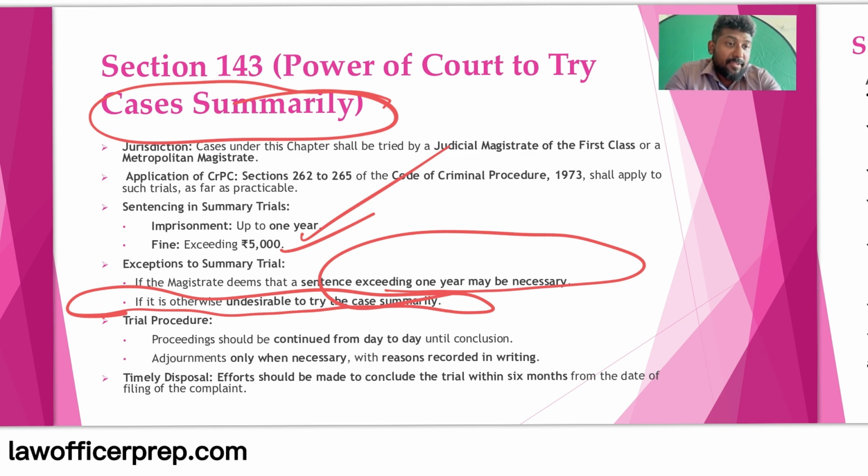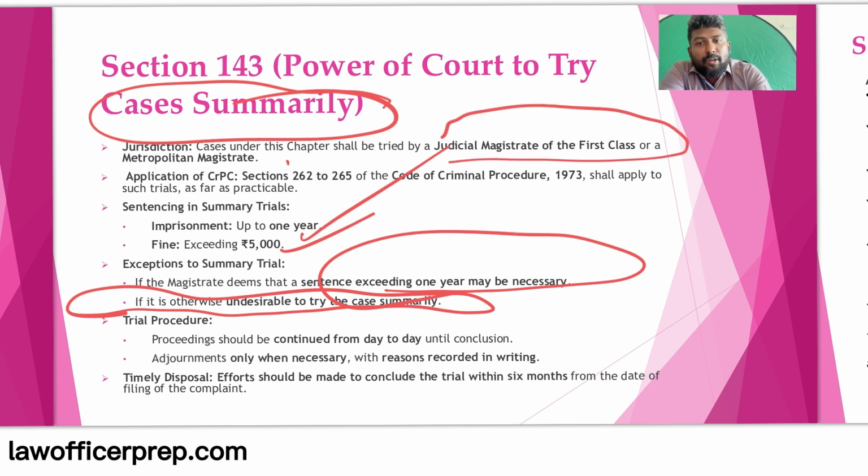So, in case the check is for 1 crore or something like that, then usually it won't be tried summarily. It will go through the normal trial process of the BNSS or the CrPC, whichever applies based on the date. The cases should be tried by the judicial magistrate of first class or metropolitan magistrate; be thorough with that.